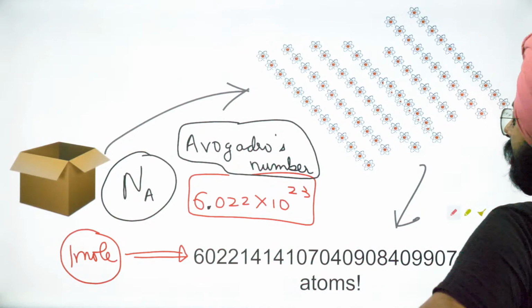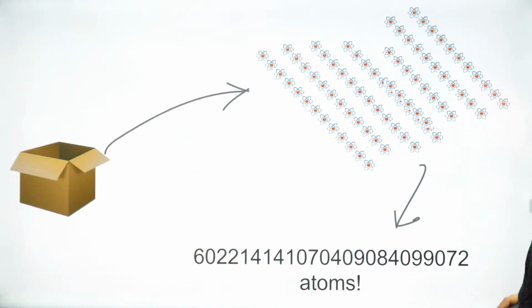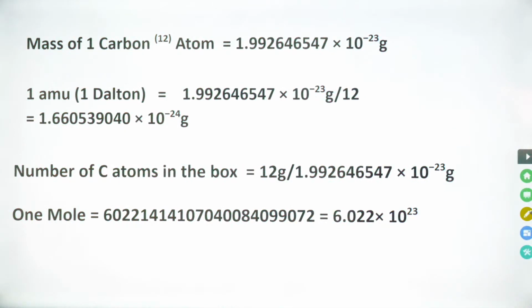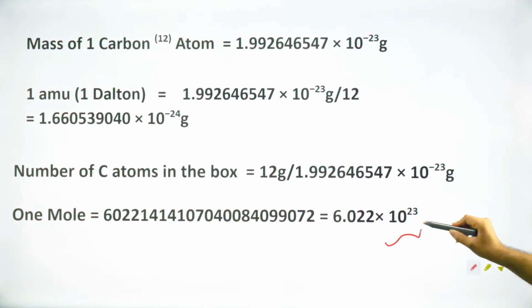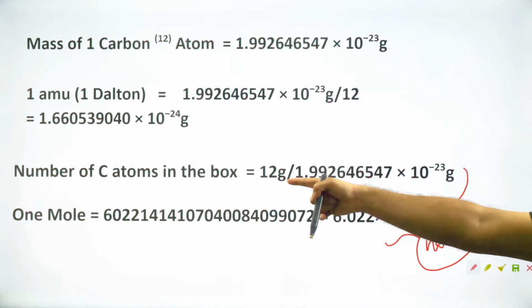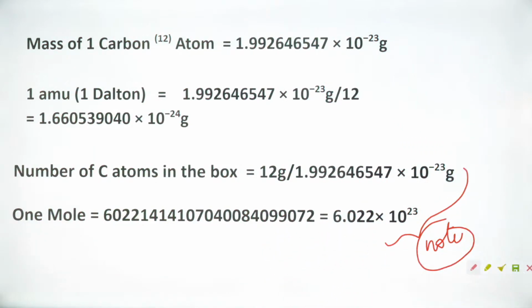The entire chapter is dedicated to questions, so we need to dive into a little bit of theory before we do that, right? So chalo, ye ho gaya. Now people, write this down, please. The first 2 pieces of information you've already written down. Please make sure you note these 2 as well. Number of carbon atoms in the box is this, and that is equal to 1 mole, which is also known as the Avogadro's number. If you have not written it down, write it down right now, and then we shall move forward.